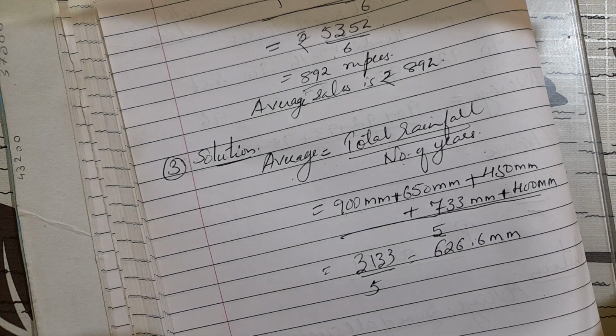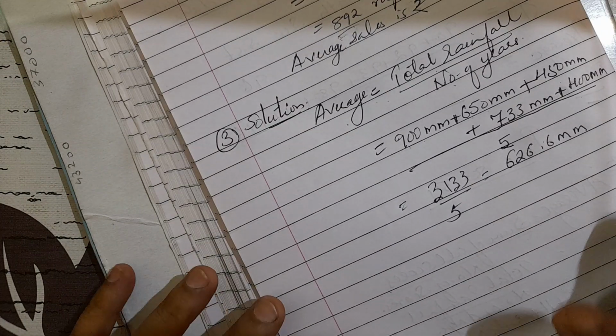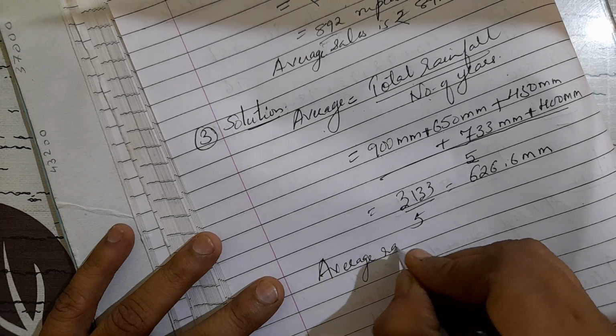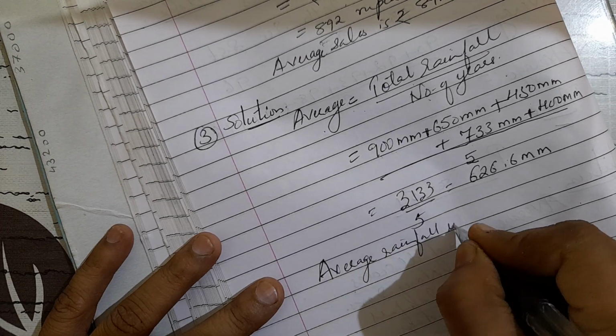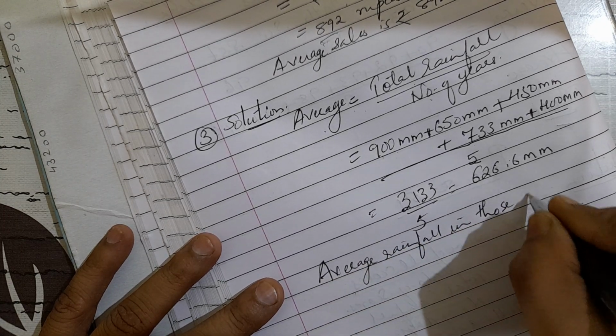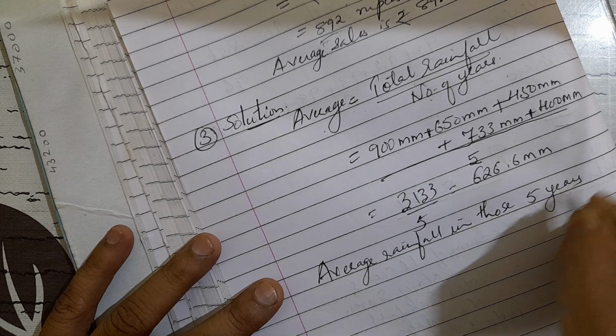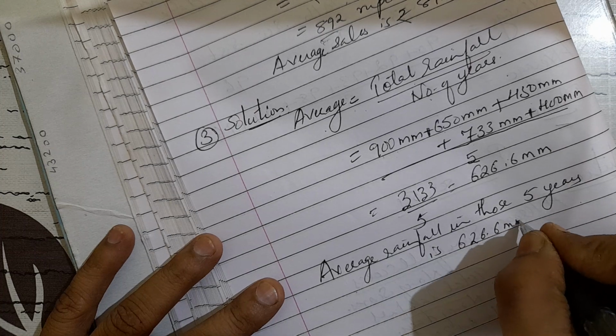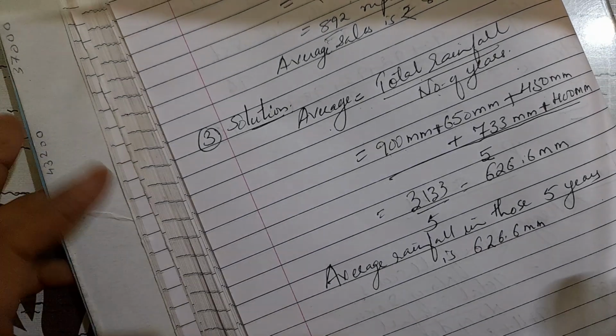So the final answer: average rainfall in those 5 years is 626.6 millimeter.